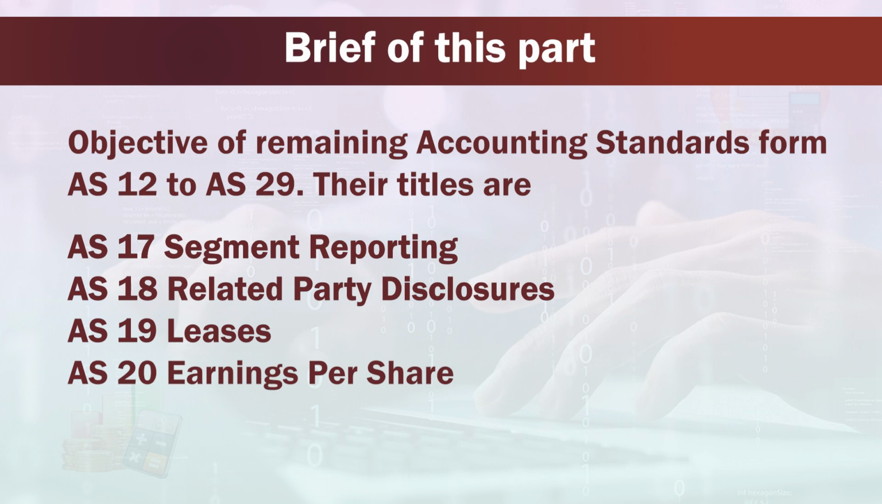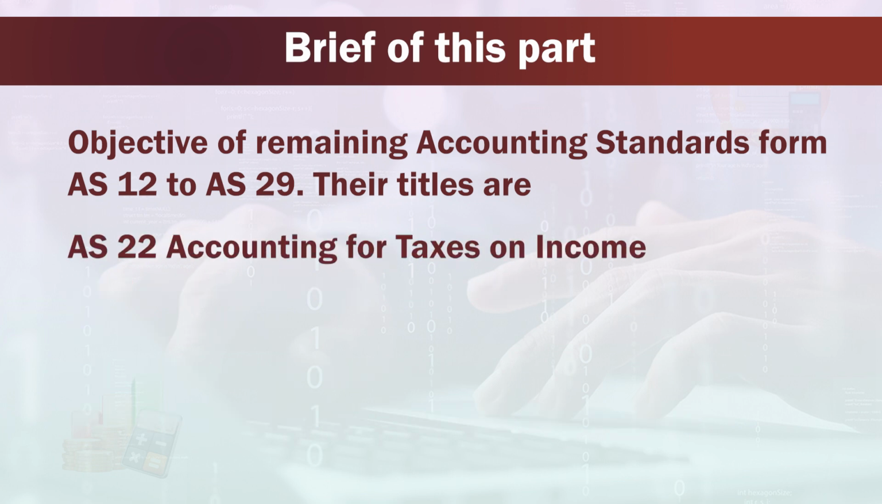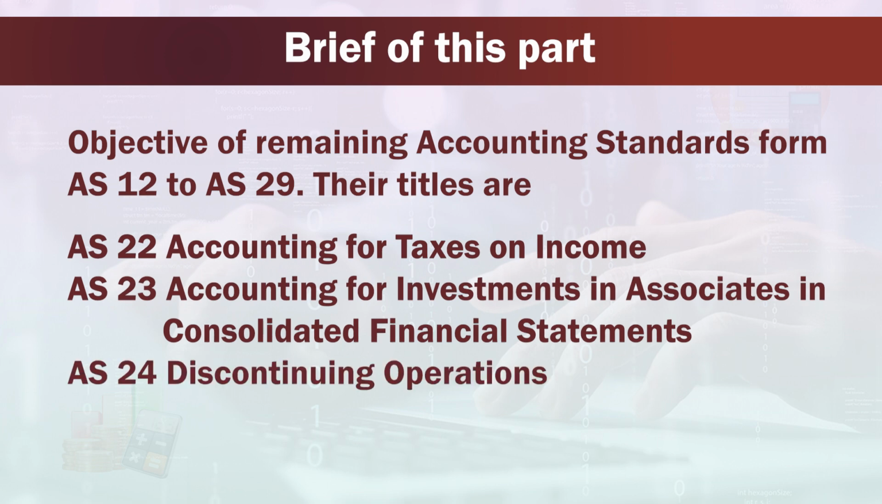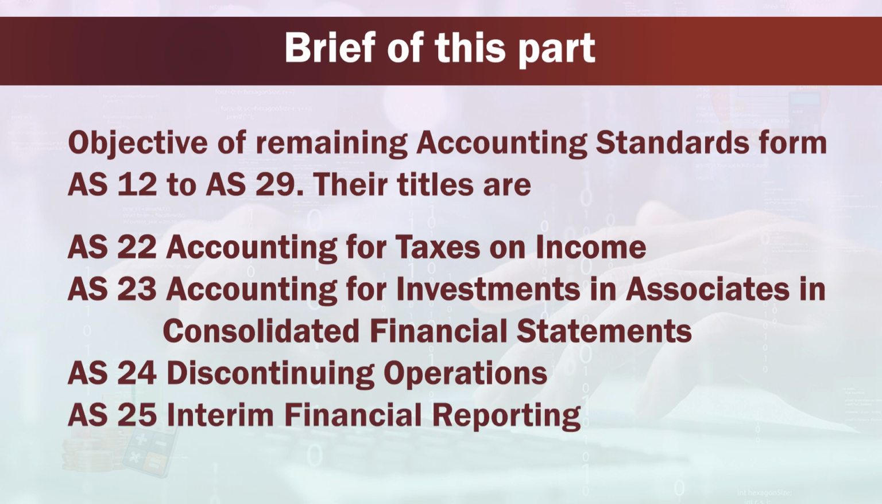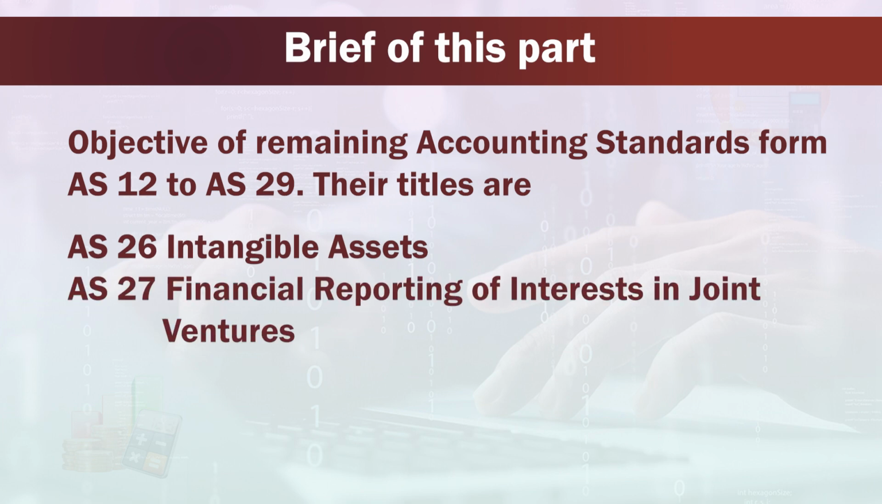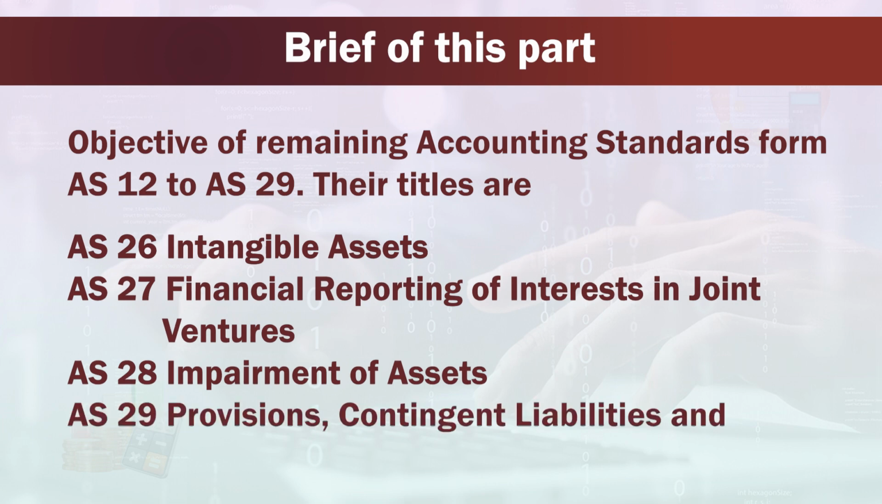AS 20 Earning per Share, AS 21 Consolidated Financial Statements, AS 22 Accounting for Taxes on Income, AS 23 Accounting for Investments in Associates in Consolidated Financial Statements, AS 24 Discontinuing Operations, AS 25 Interim Financial Reporting, AS 26 Intangible Assets, AS 27 Financial Reporting of Interests in Joint Ventures, AS 28 Impairment of Assets, and lastly AS 29 Provisions, Contingent